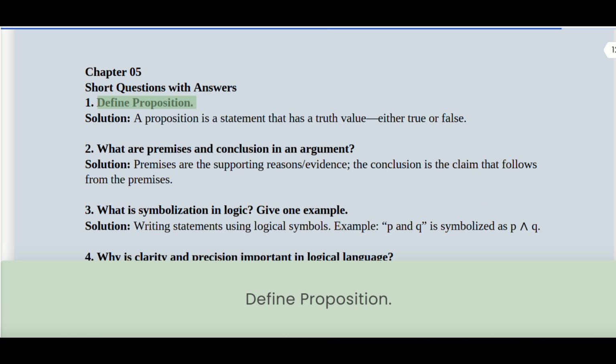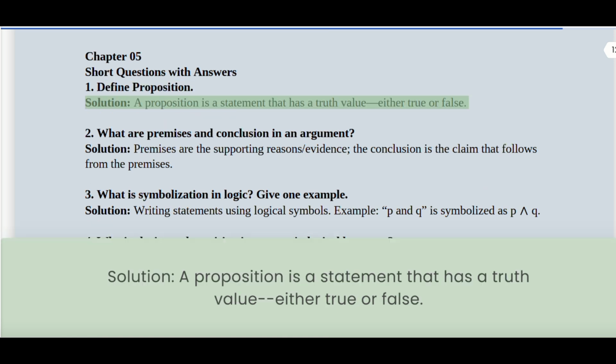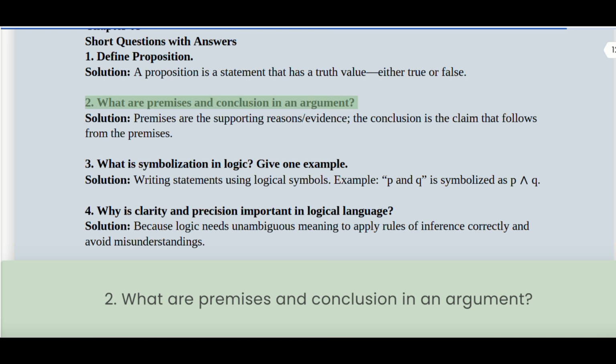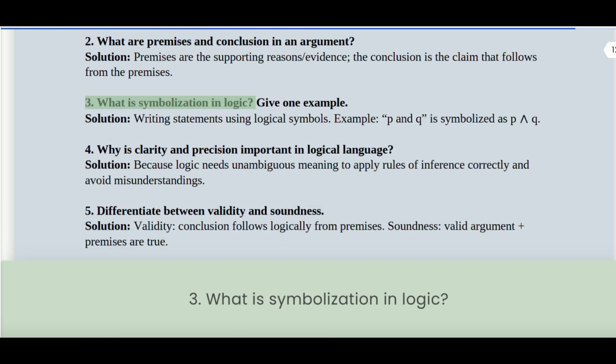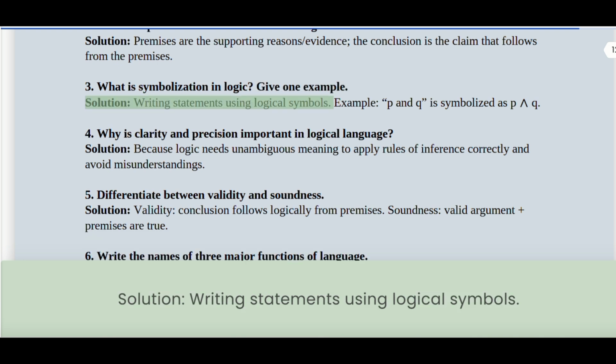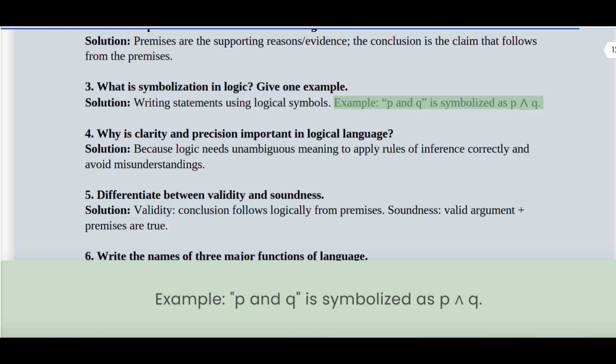1. Define proposition. Solution: A proposition is a statement that has a truth value, either true or false. 2. What are premises and conclusion in an argument? Solution: Premises are the supporting reasons or evidence; the conclusion is the claim that follows from the premises. 3. What is symbolization in logic? Give one example. Solution: Writing statements using logical symbols. Example: P and Q is symbolized as P and Q.